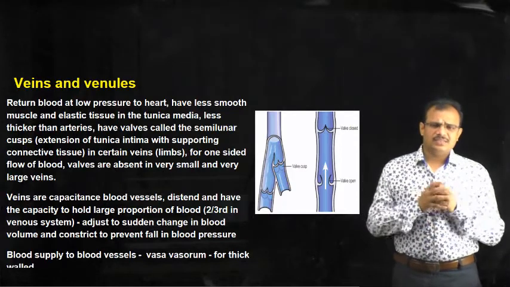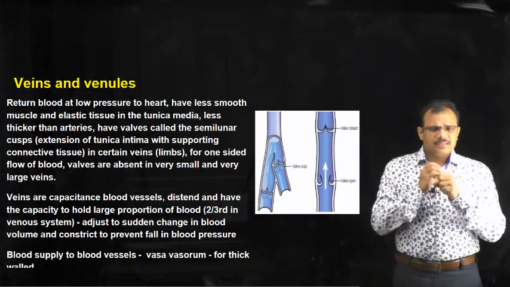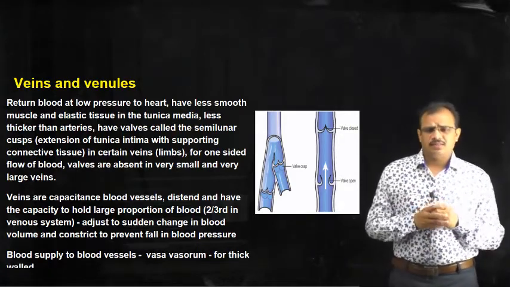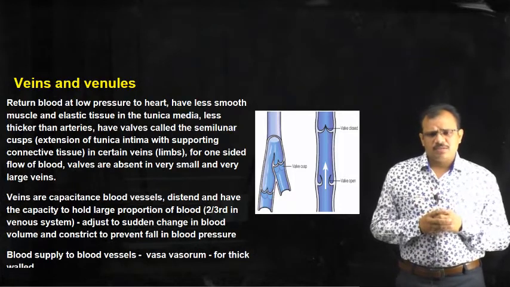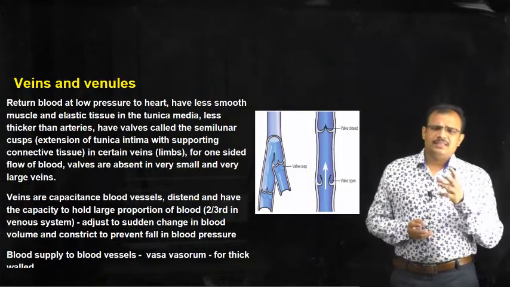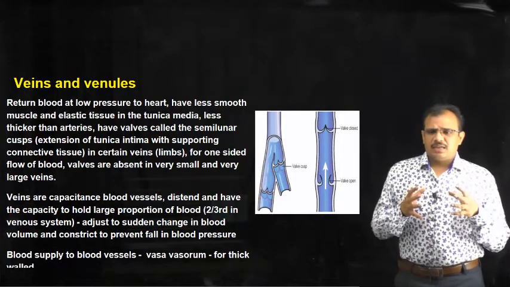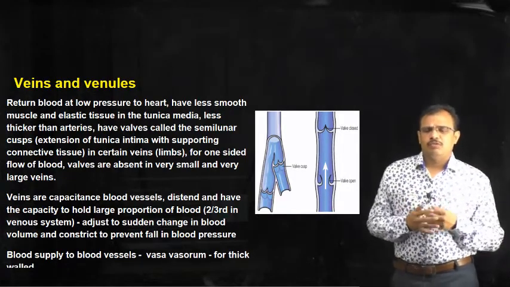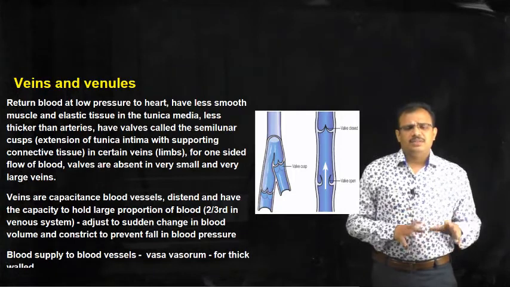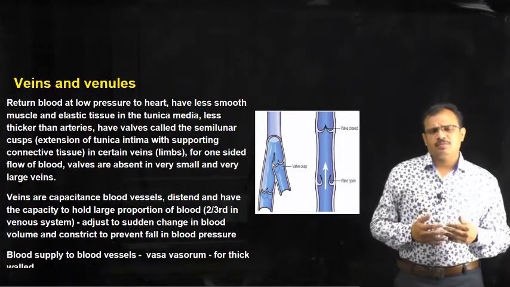Arterioles are called resistance blood vessels because they have muscle tissue and they resist the flow of blood, whereas veins do not have muscle tissue and they do not resist, and they are called capacitance blood vessels because they have the capacity to hold a large amount of blood because they are thin, and these veins distend and have the capacity to hold a large proportion of blood. So at any time two-thirds of the blood of our body is present in the veins. Can you understand? Only one-third will be present in the arteries, whereas two-thirds of the blood is present in the